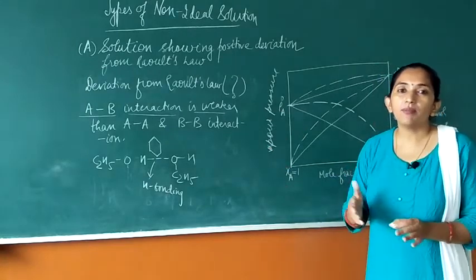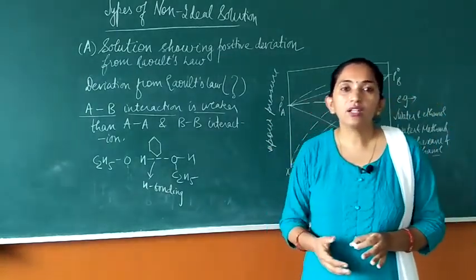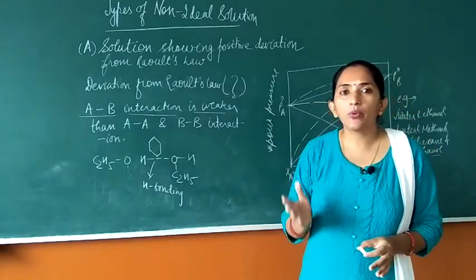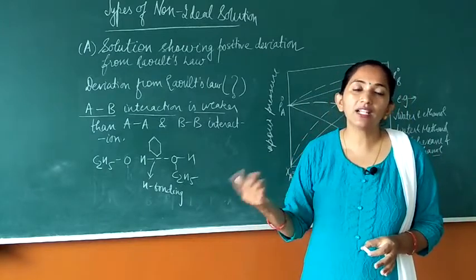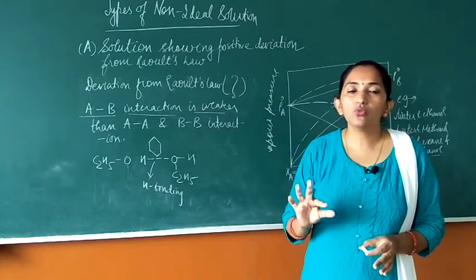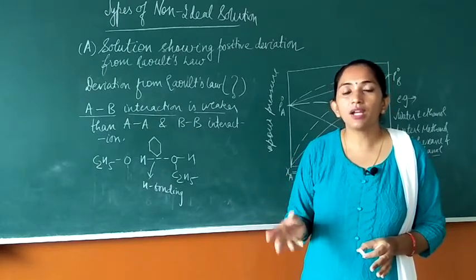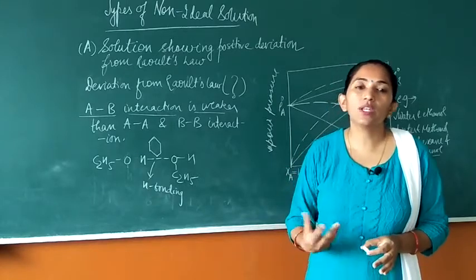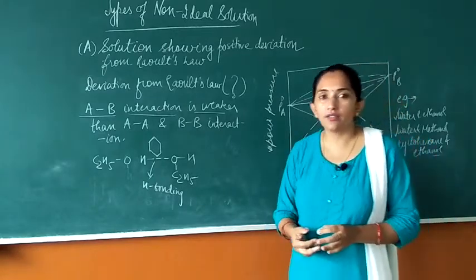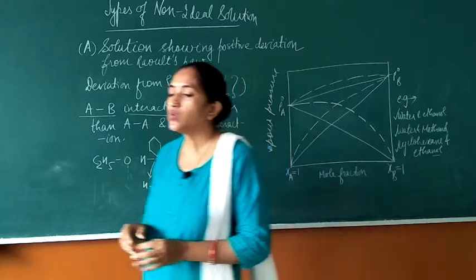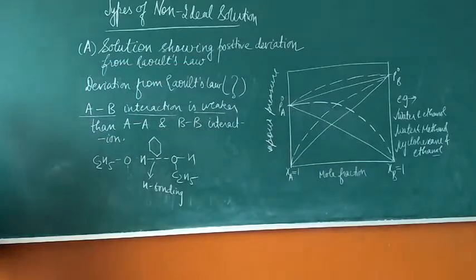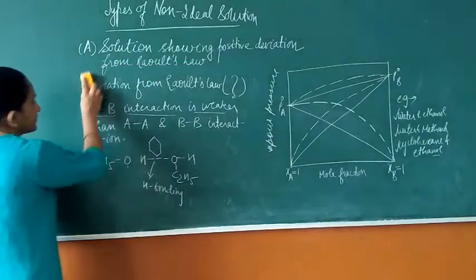Since the A and B interaction is weaker, the AA interaction and the BB interaction get broken down due to the involvement of the other component molecule occupying the space between the two molecules of the same kind. So the escaping tendency will increase. If escaping tendency increases, the vapor pressure will definitely increase. It's the reason behind it. Now, students, we will discuss the characteristics shown by the positive deviation solution.